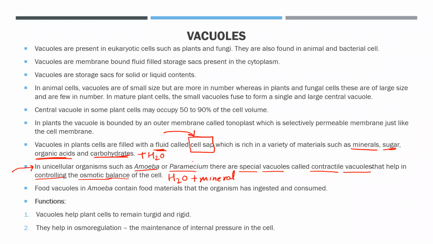If the water and mineral are too much inside the cell, तो अगर बहुत ज्यादा है तो उसको excrete करना है, अगर बहुत कम है तो सेल के अंदर आना है. So who is going to decide it and perform this function? Contractile vacuole. Now in amoeba sometimes food vacuoles are also formed. जब वो फूड को engulf कर लेता है, when the amoeba engulfs or intakes the food, then it forms a food vacuole also.